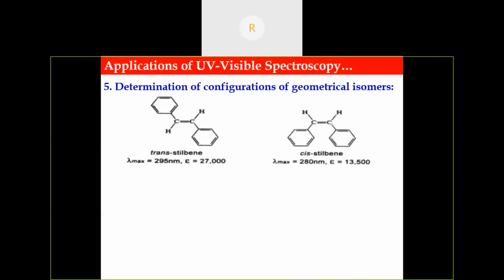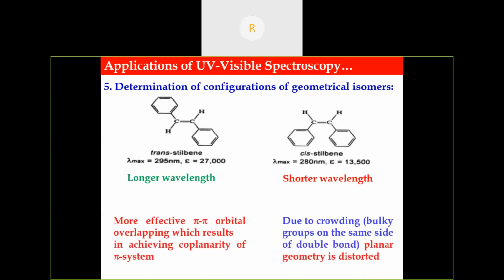As we have seen with the steric effect, trans stilbene and cis stilbene can be differentiated with the help of UV visible spectroscopy. In trans stilbene, there is more effective pi-pi orbital overlapping, and hence it appears at a longer wavelength. But in cis stilbene, coplanarity is not achieved because of the steric effect of two phenyl groups, so it appears at a shorter wavelength. So the lambda max value for the trans isomer is greater than for the cis isomer.